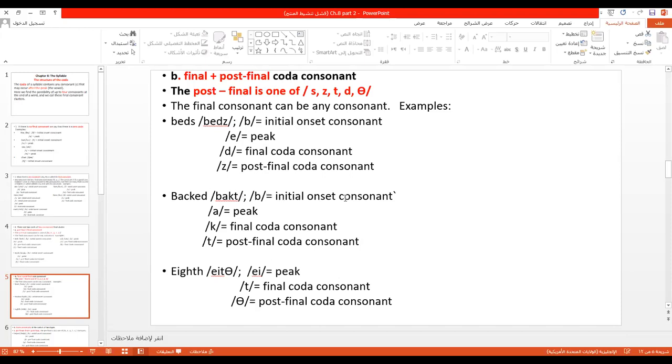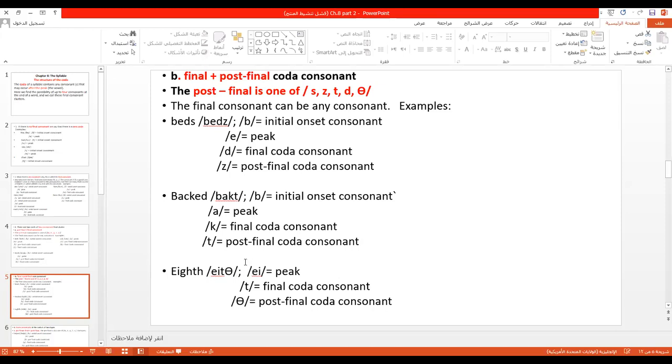Look, packed. B, initial onset consonant. A, peak, K. There are 2 consonants in the coda, and the first one is K, and K is not one of these English ones, as we said in the previous screenshot. So K final coda consonant, and of course T post-final coda consonant, and T one of S, Z, T, D, TH. Good. Look, another example, eight.